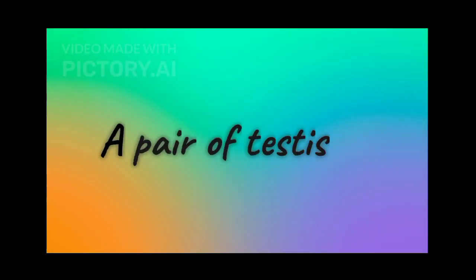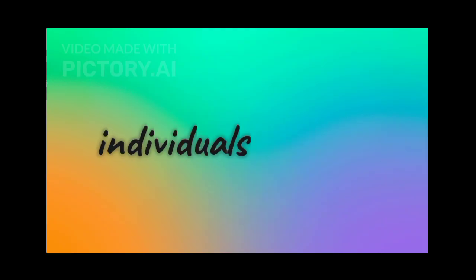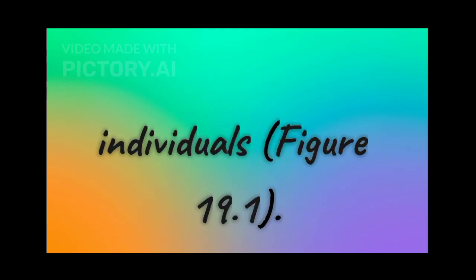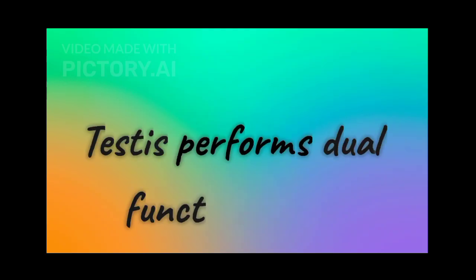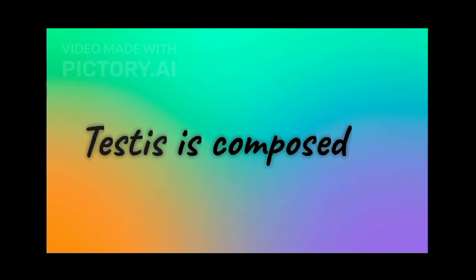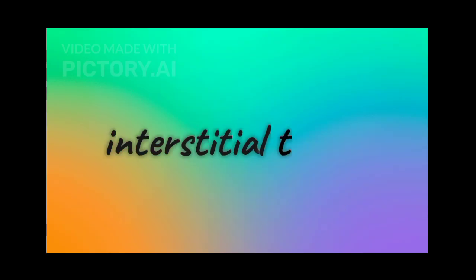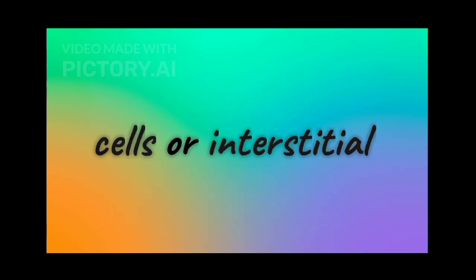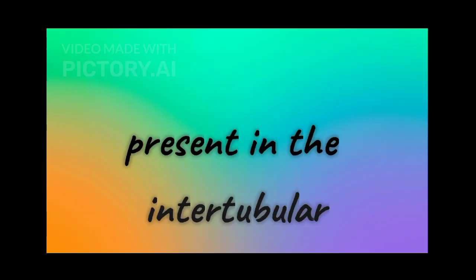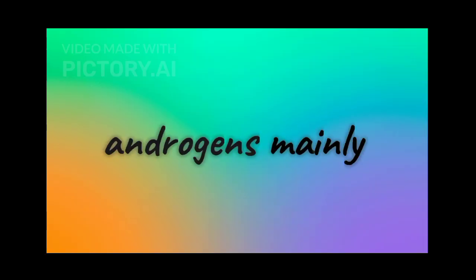19.2.9 Testis. A pair of testes is present in the scrotal sac, outside the abdomen, of male individuals, figure 19.1. Testis performs dual functions as a primary sex organ as well as an endocrine gland. Testis is composed of seminiferous tubules and stromal or interstitial tissue. The Leydig cells or interstitial cells, which are present in the intertubular spaces, produce a group of hormones called androgens, mainly testosterone.